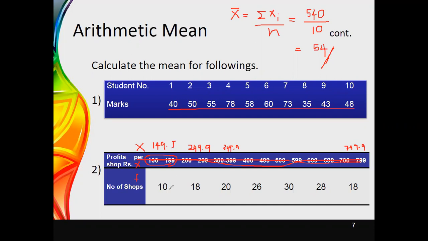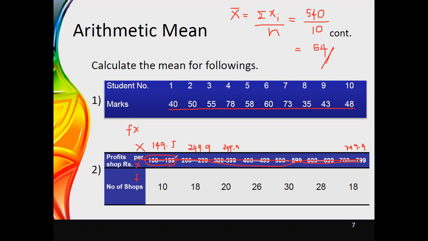As the next step, you have to multiply these two columns, the x value and the f value. Thereafter you can obtain a column called fx, which is the multiplication of the f value with the x value.